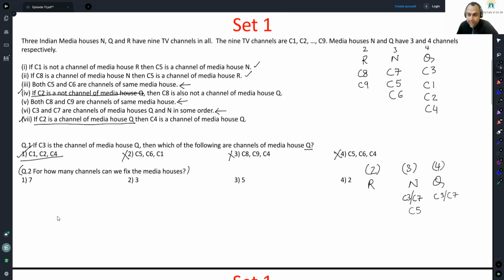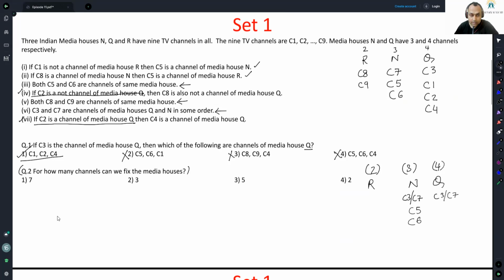Let me put C5, C6 in N. If I put C5, C6 here, okay. If C1 is not a channel of media house R, then C5 is a channel of media house N. This does not mean in reverse, if C5 is a part of media house N, then R necessarily needs to have C1, or R cannot have C1. If C1 is present here, both those cases are valid, not a problem. If C8 is a channel of media house N is not a problem. C8 is not a channel. Gone. Both C5 and C6 are in the same media house. Cool.